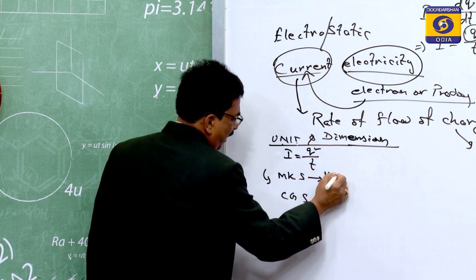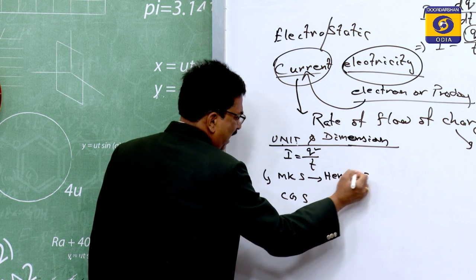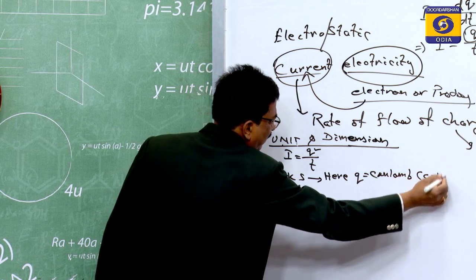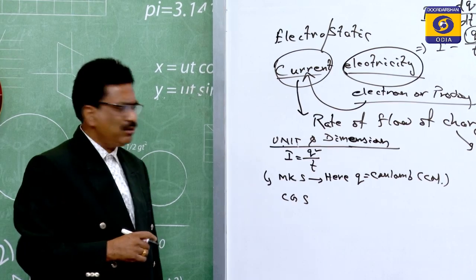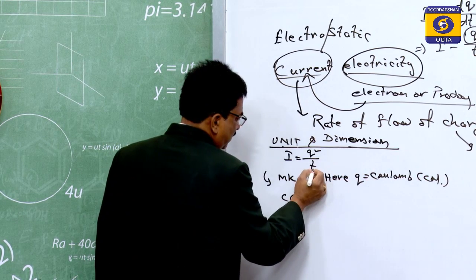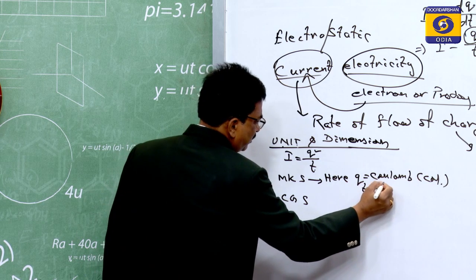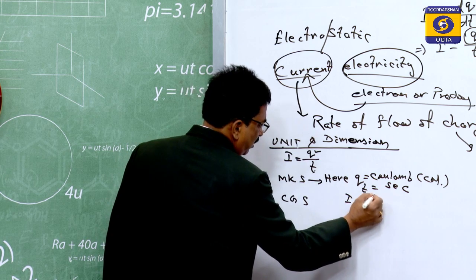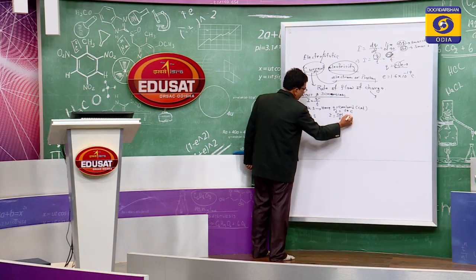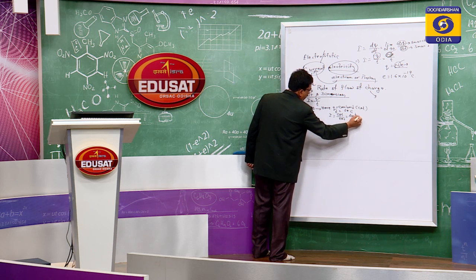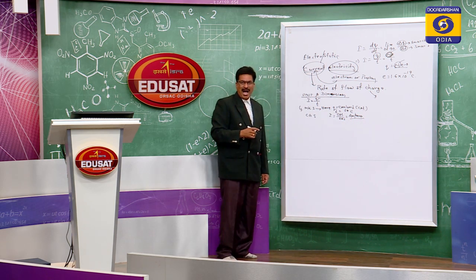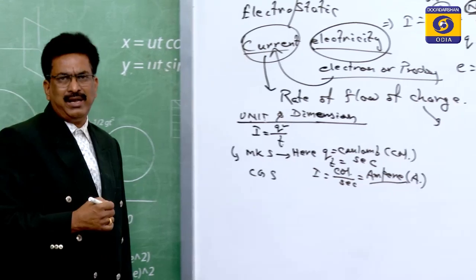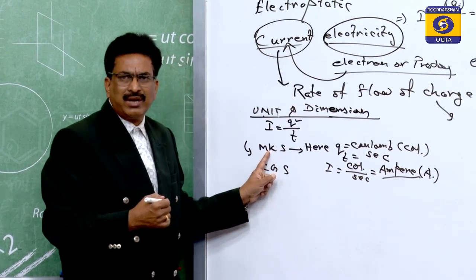According to the formula, Q is the charge, which is the coulomb, commonly written as C. If Q is the coulomb and the time is the second, then the unit of I is coulomb by second, and this coulomb by second has a definite name, called the ampere, represented by the symbol capital A. This is for MKS.